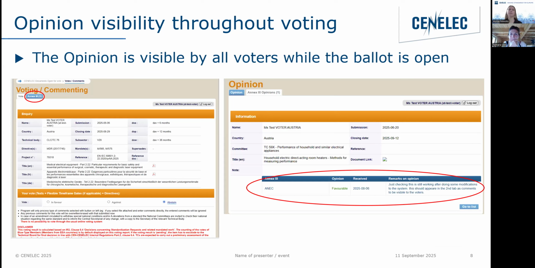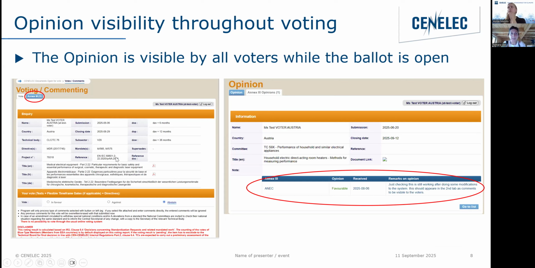On the left side you are saying that there has been one Annex 3 opinion, but imagine that there are many other TCs, say one for TC 116, one for TC 61, one for TC 59X. How will it show then?